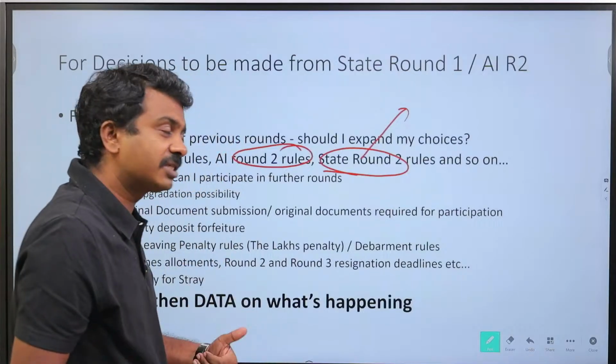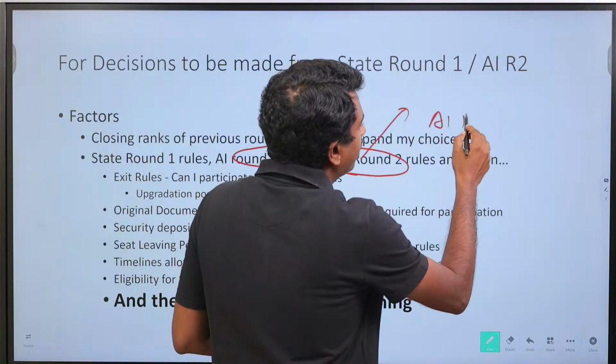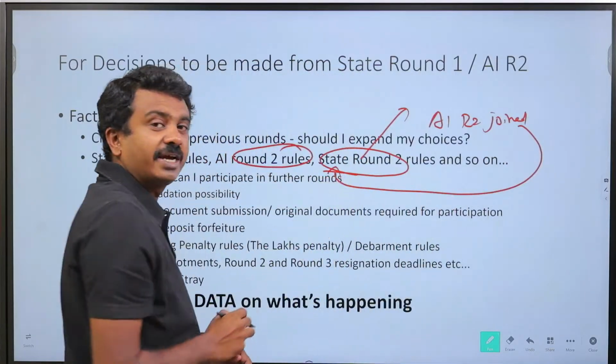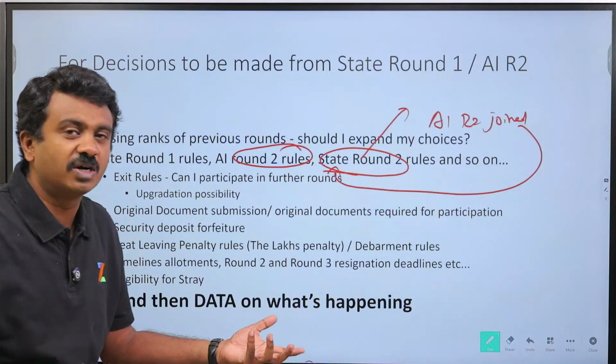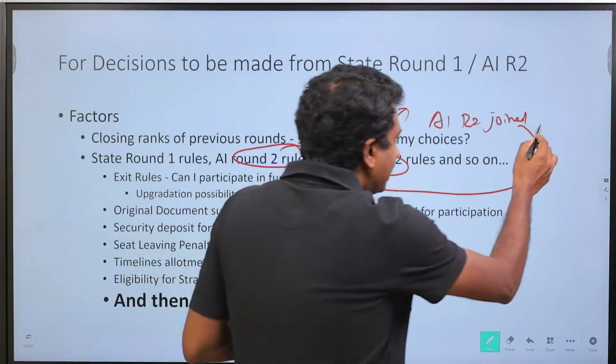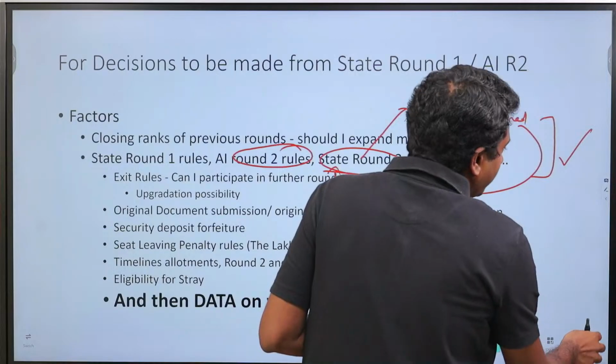State round 2 with respect to eligibility. Can an All India round 2 joined candidate then go ahead and join a state round 2 allotted seat? Will the timelines work for that? So those rules and so on make a difference. So basically this also is very, very critical.